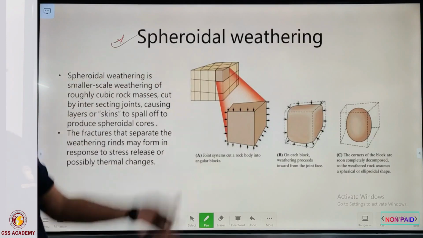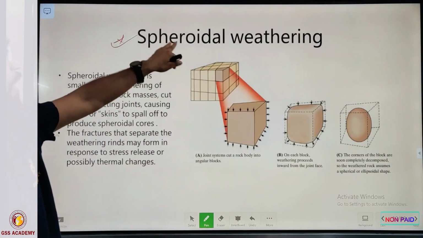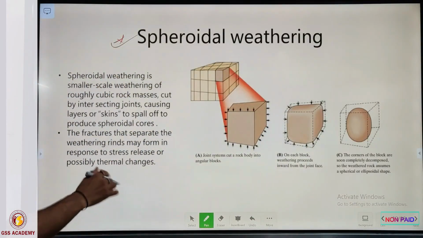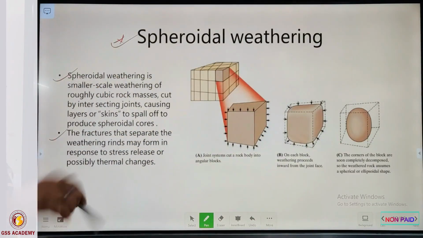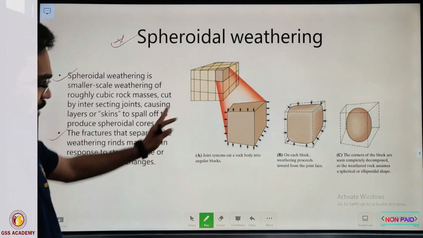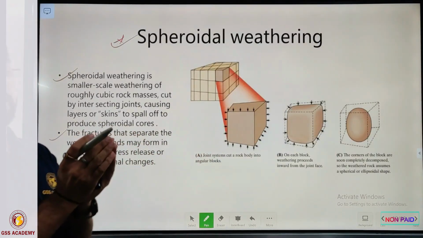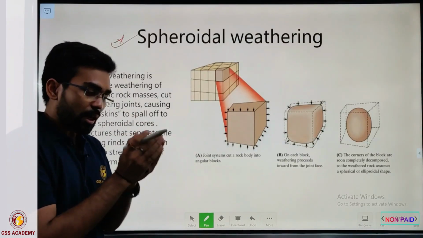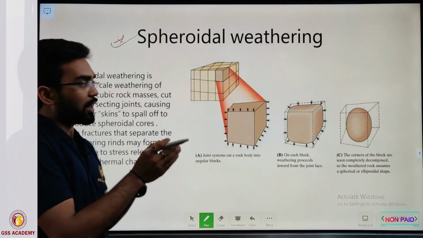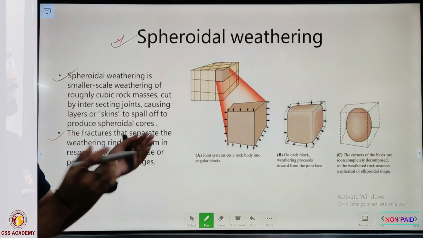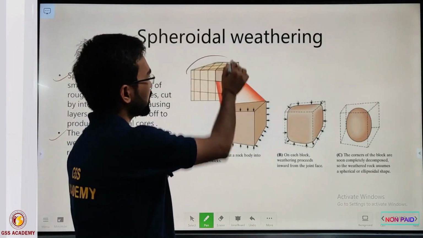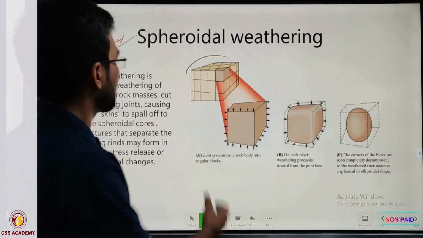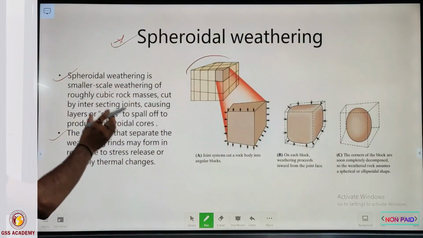In some books, or if you search Wikipedia, spheroidal weathering is included in chemical weathering. But if you go through the geology books, they include it in physical weathering, or combined. Generally the combined effect happens here, and we see that some action of water is also taking place. In all geology books, like Sambog and others, they include it in physical weathering right now.